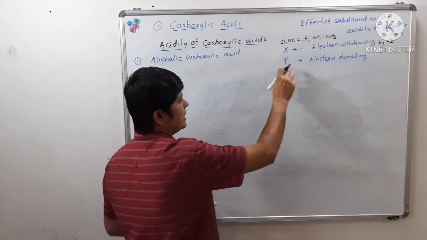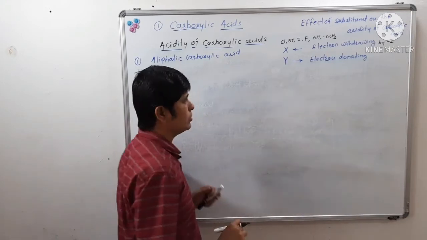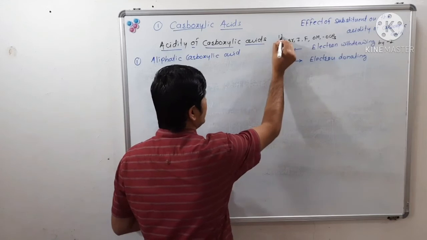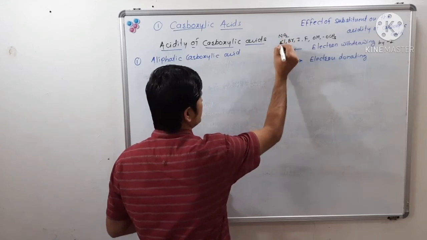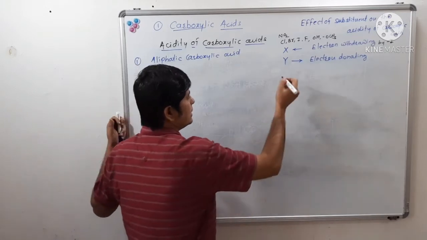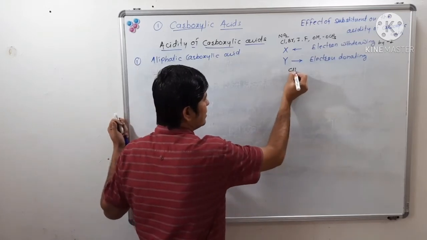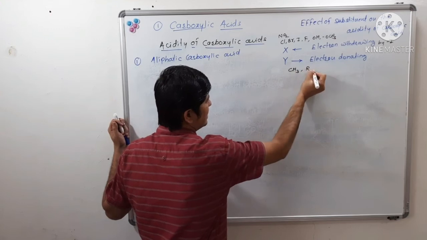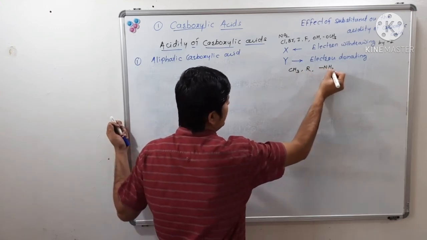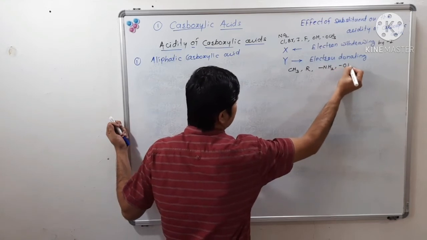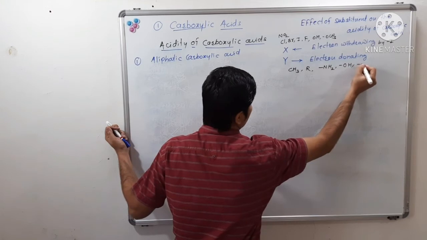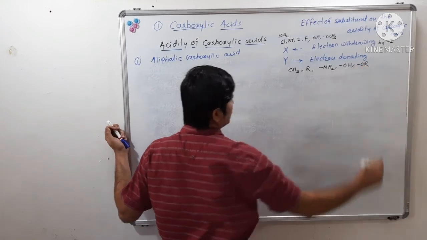Now Y is electron donating. Which are the electron donating substituents? I forgot to write nitro also. Electron donating substituents are like methyl, that is alkyl, amino, hydroxyl, OR.